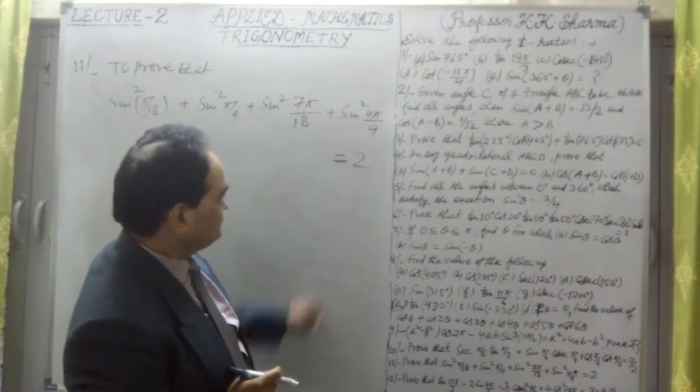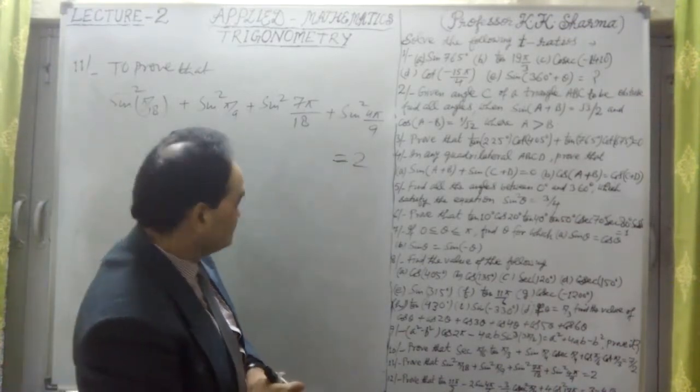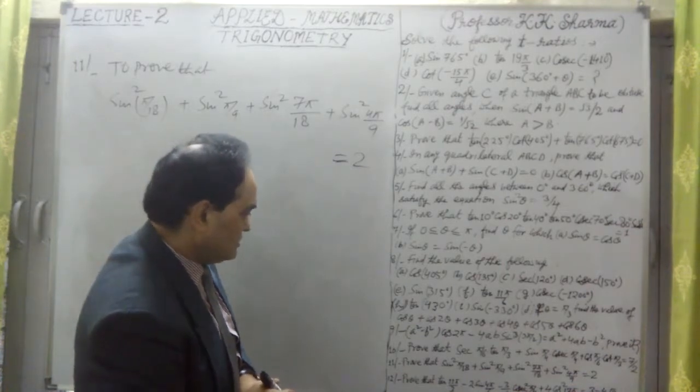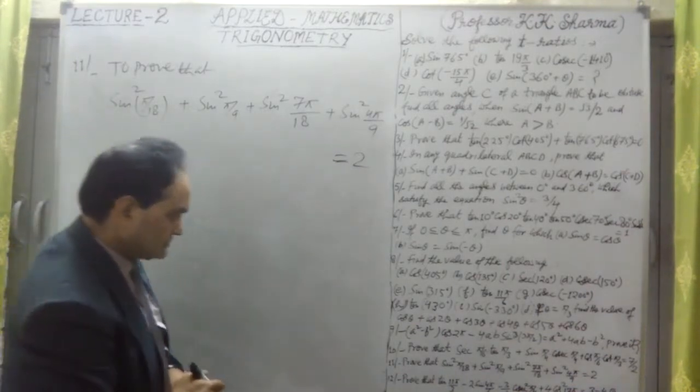Okay, let me check, 7 pi by 18 and pi by 9, and first is pi by 18.